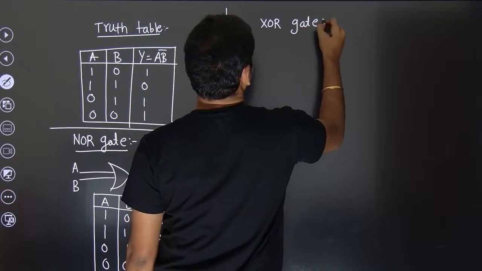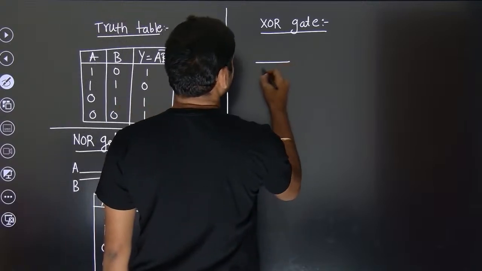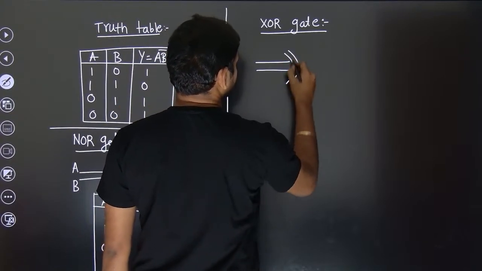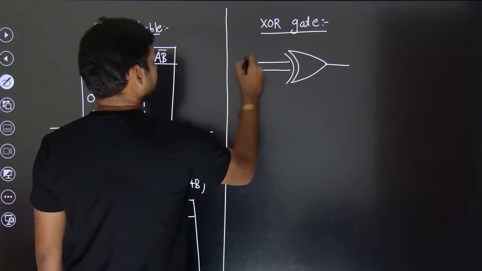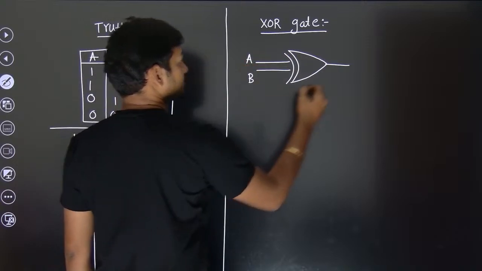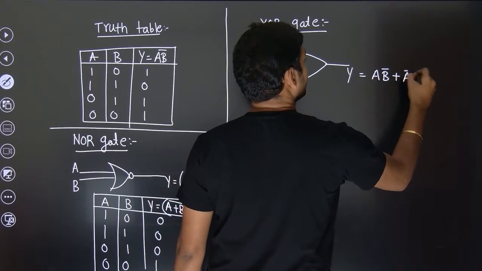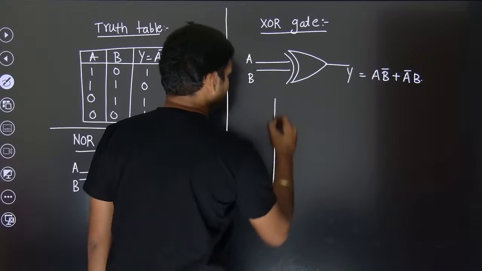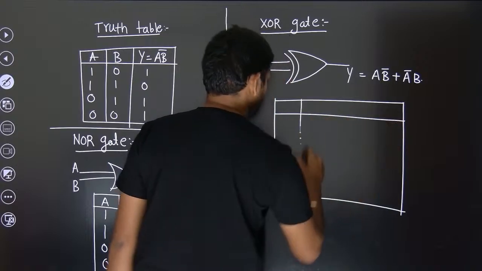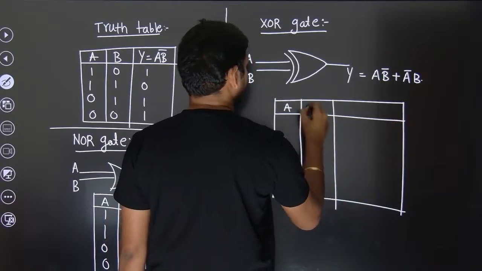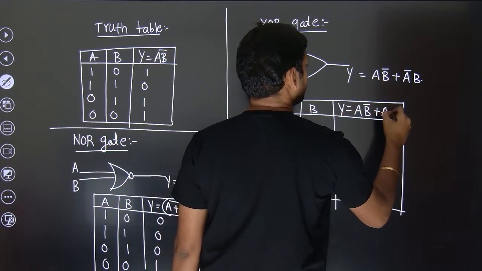Now I'll give you one more extra thing called the XOR gate. Sometimes they have asked, so you need to have a rough idea about it. How will the XOR gate be represented? You will see a symbol like this. One more additional line will be there. These are your inputs and this is your output, which is A into B bar plus A bar into B. So what will be the truth table for this? A, B, Y is going to be A B bar plus A bar B.